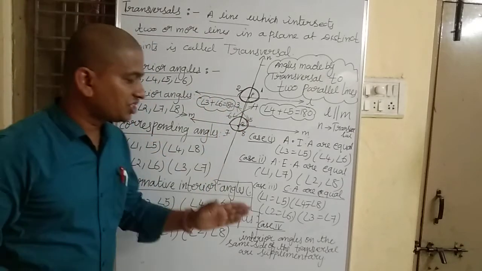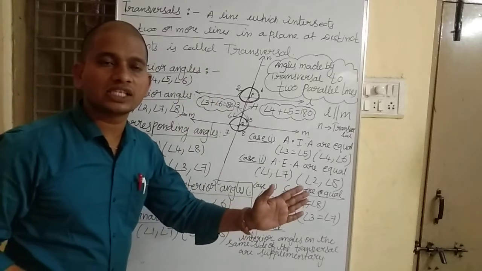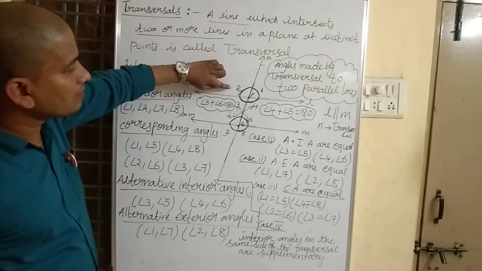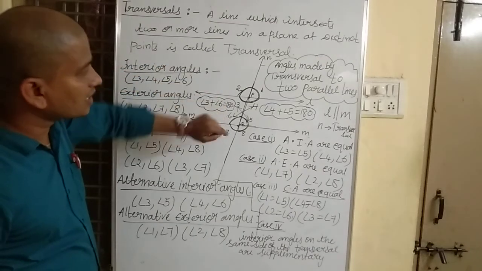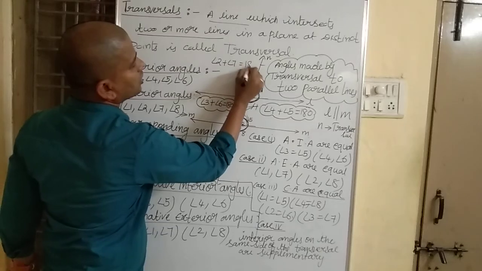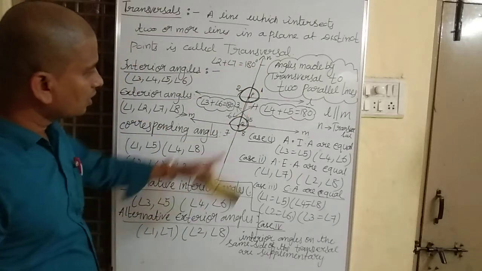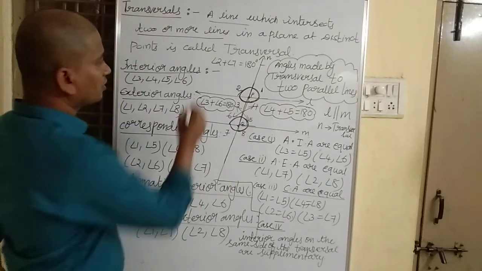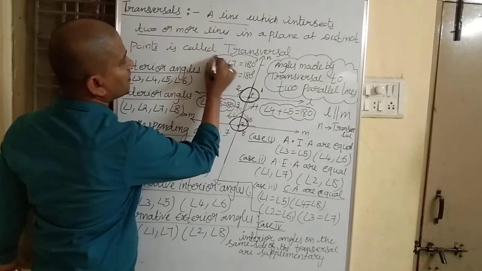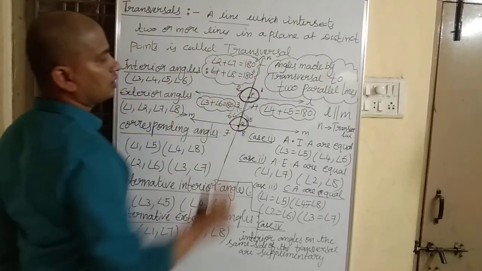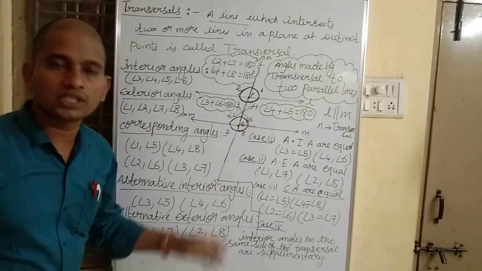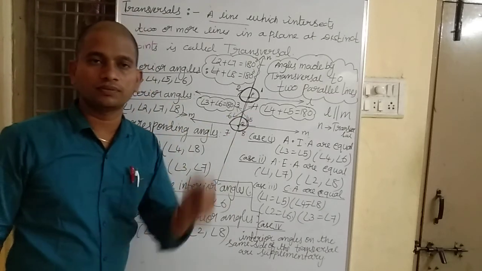Similarly, exterior angles on the same side of the transversal are also supplementary. What are the exterior angles on the same side of the transversal? Angle 2 plus angle 7 is also 180. Angle 1 plus angle 8 is also 180. Angle 2 and angle 7 are exterior angles on the same side of the transversal. Angle 1 and angle 8 are exterior angles on the same side of the transversal.